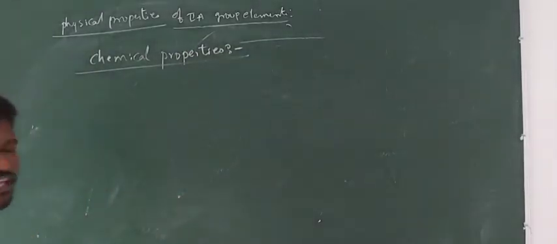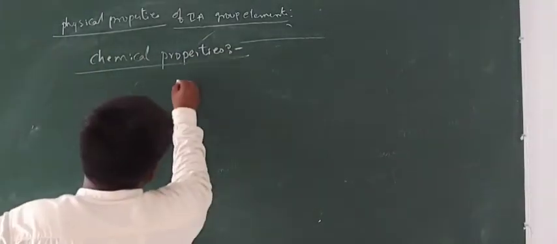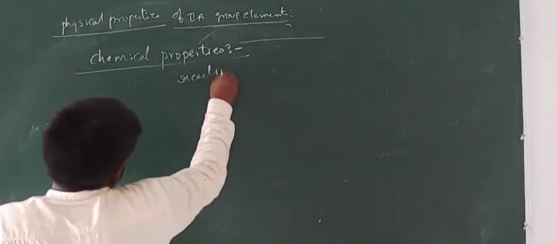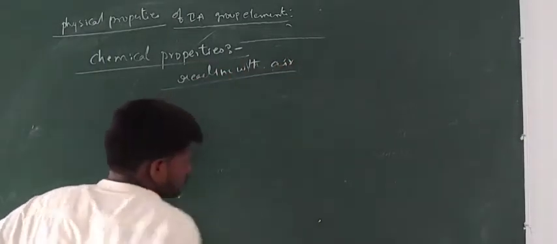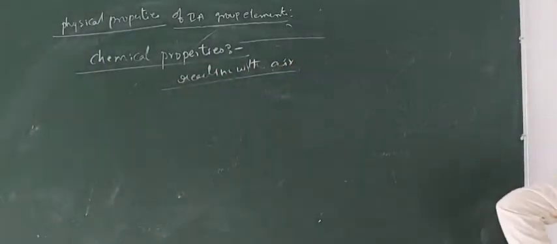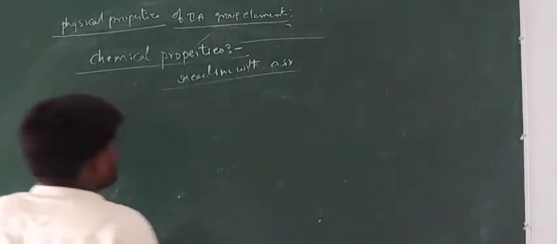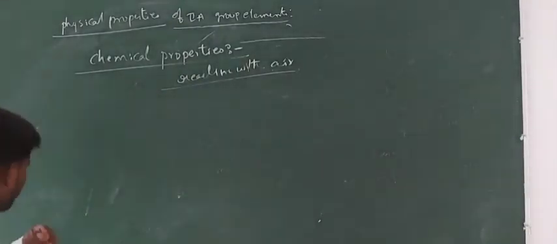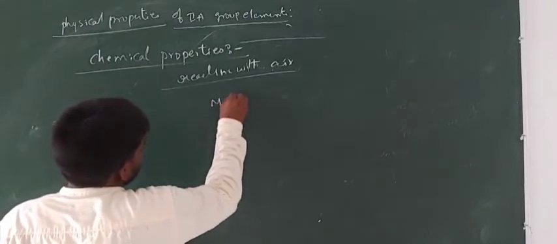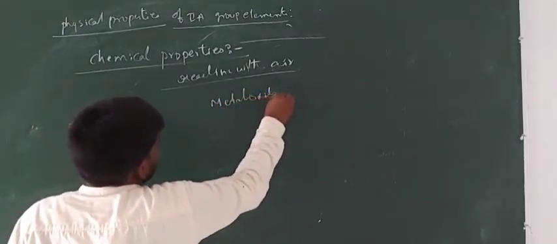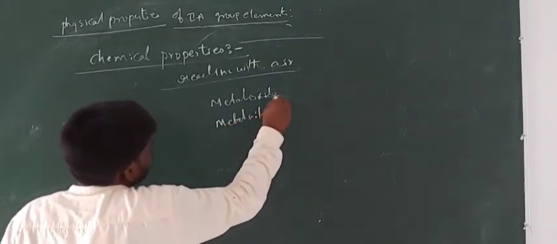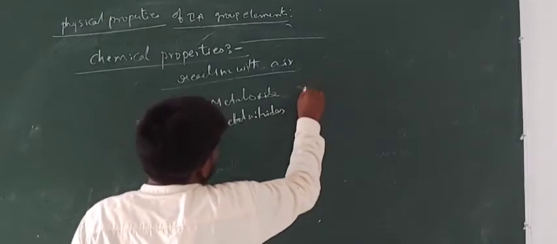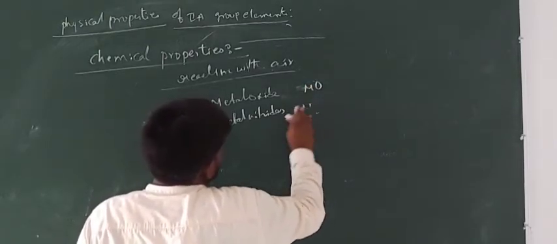Chemical properties of the secondary group elements. So first, reaction with air. When secondary group elements are heated in the presence of oxygen, they give metal oxides and metal nitrides. The general formula for metal oxides you can take like this, MO, and for metal nitrides, M3N2.